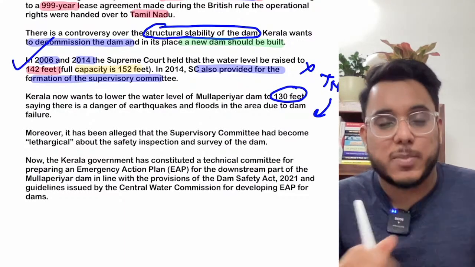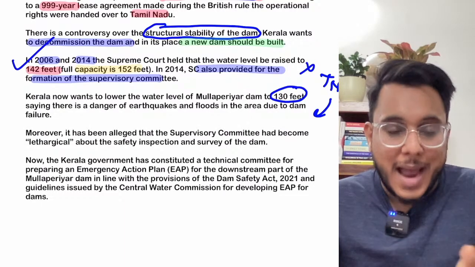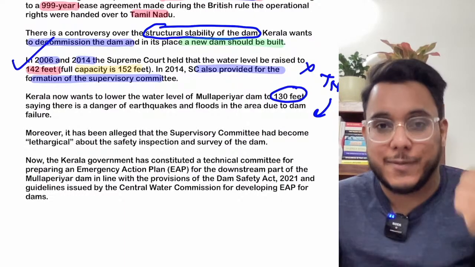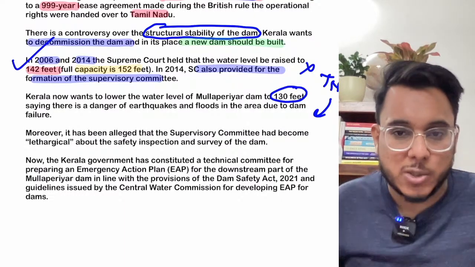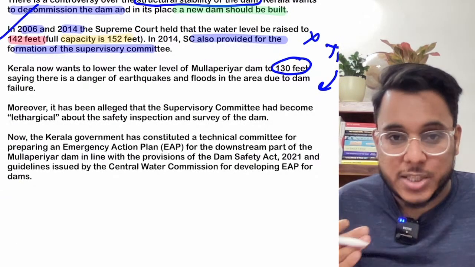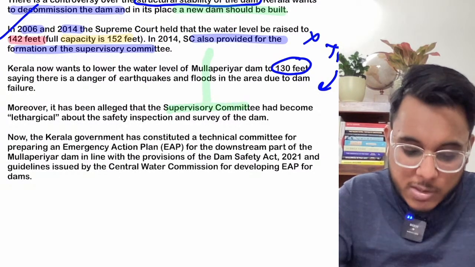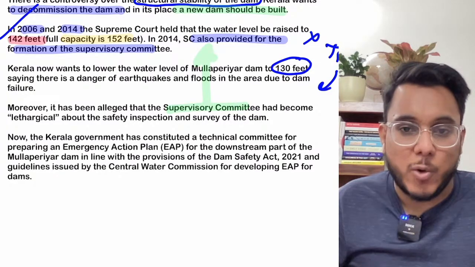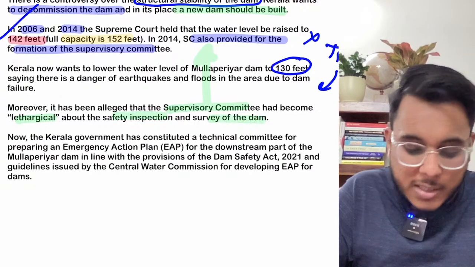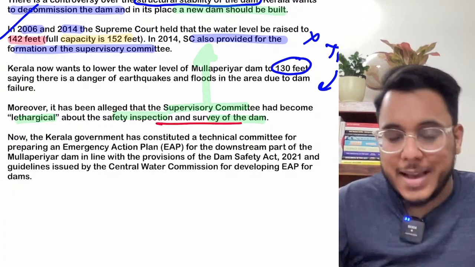Moreover, it has often been the case that Tamil Nadu released water when there was excess water in this particular dam, and as the water was released, Kerala said that it could have brought flooding into Idukki. So this is the issue that is going on. Now, in the meanwhile, there have also been apprehensions from Kerala. Kerala says that the supervisory committee, the one that was ordered by the Supreme Court in 2014, has become lethargic. They are not doing the safety inspections and surveys of the dam at regular intervals. This is also the issue. Now, guys, what happened?